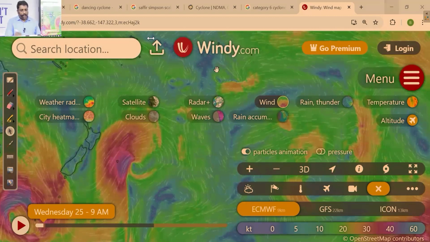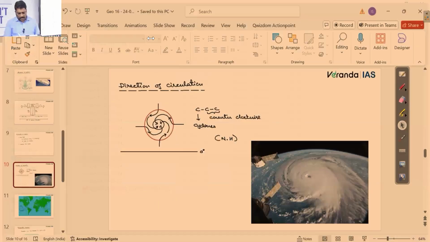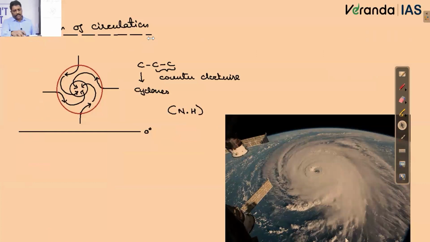Fine. Now, everything about cyclone we have discussed, including the direction of its circulation. And before completing yesterday's class, I also told you how exactly cyclones are named. Why exactly a cyclone is named and how exactly a cyclone is named. When I talk about why exactly a cyclone is named, I told you only one reason for it. What is the reason for it? Disaster mitigation, just to facilitate what?